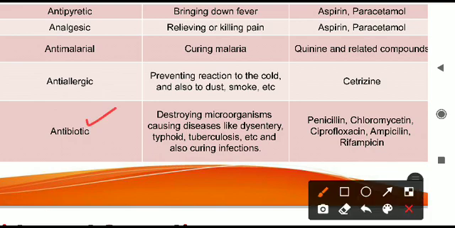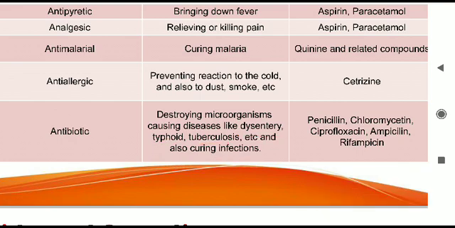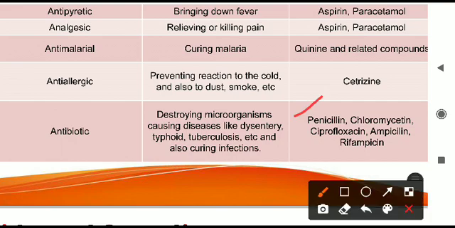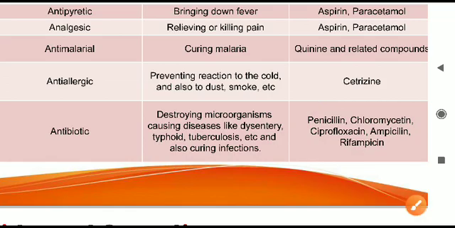Next is antibiotics. These are generally taken in case of bacterial diseases, the diseases caused by bacteria. They can be healed using antibiotics. So what will antibiotics do? They will destroy the microorganisms which are causing the disease. Antibiotics will work in case of dysentery, typhoid, tuberculosis, etc., and different kinds of infections caused by bacteria can be healed by the use of antibiotics. Examples given here, which you will have to remember, are penicillin, chloromycetin, ciprofloxacin, ampicillin, and rifampicin. Minimum 2 you can learn out of this. That is all.